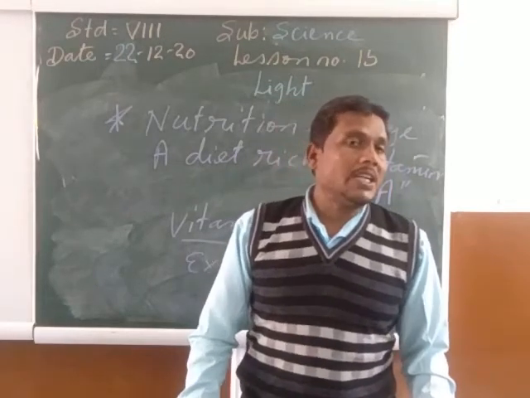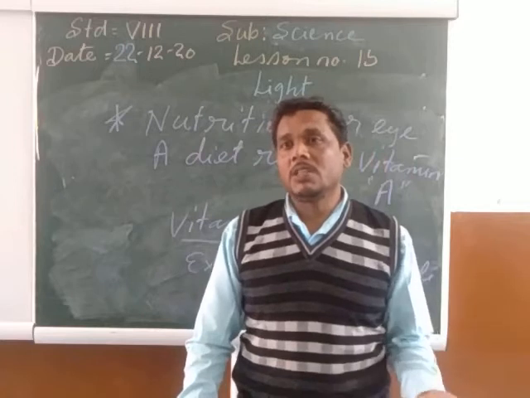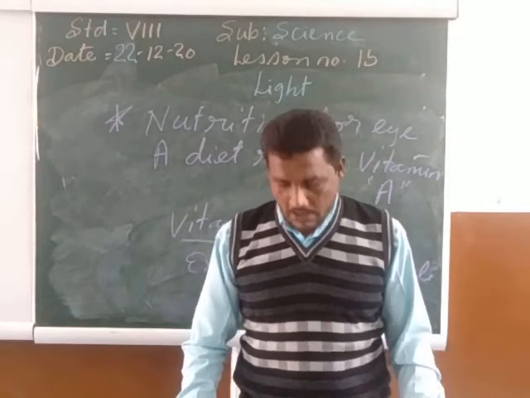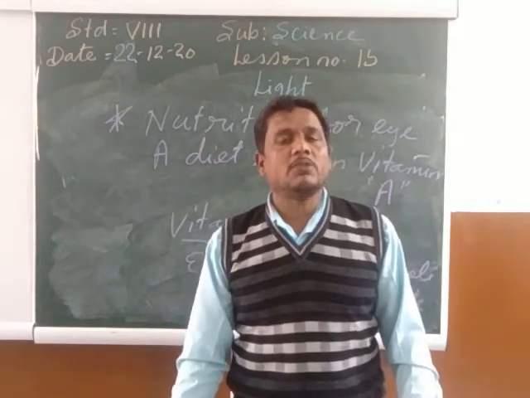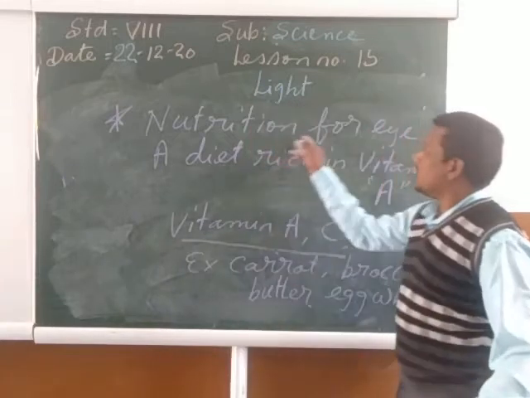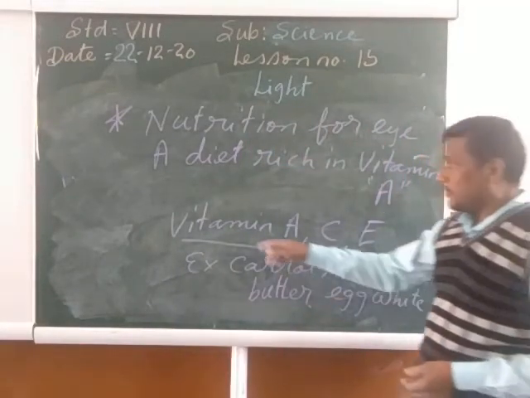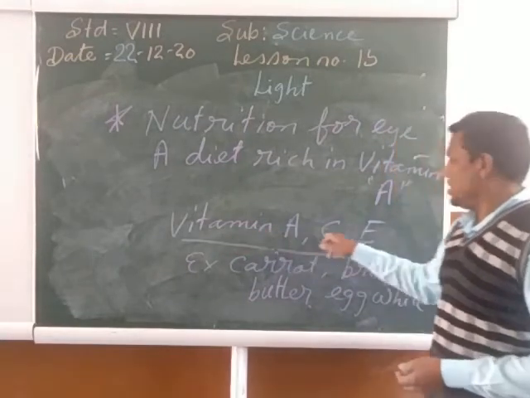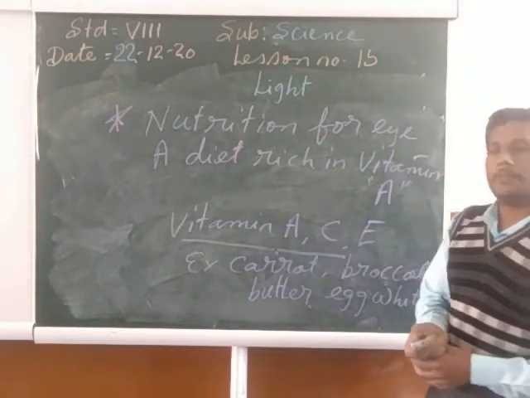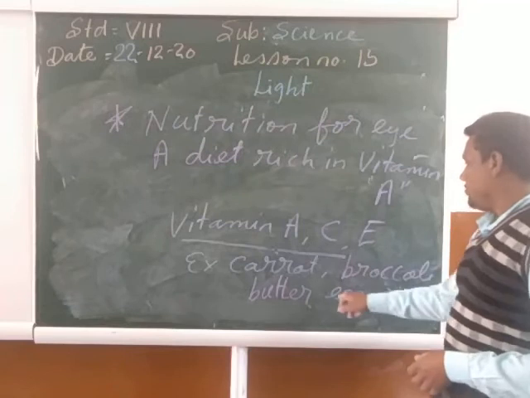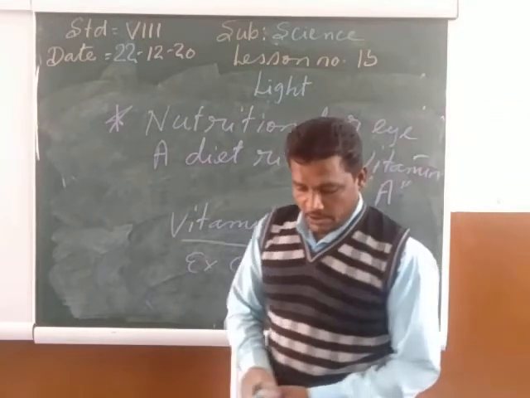Suppose conjunctivitis is there, or the eye is red, or there is pain in the eye, then we should consult a doctor, and only then take the medicine. So, nutrition for the eye: dietary vitamin E is very important for the eye. Along with vitamin A, C and E are also very important for the eye. Carrot, broccoli, butter and egg whites are good nutrition for the eye.